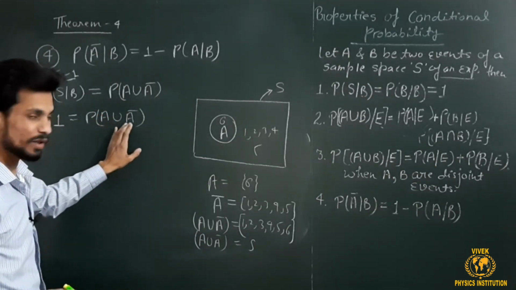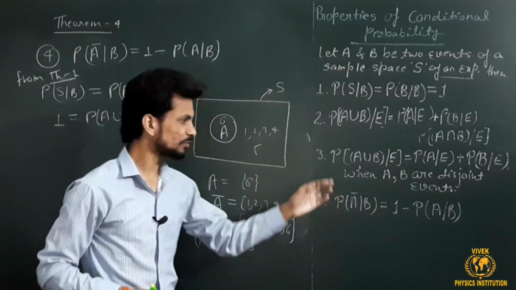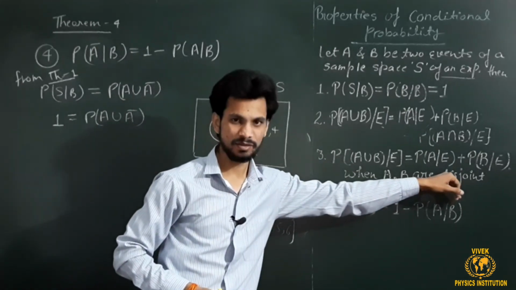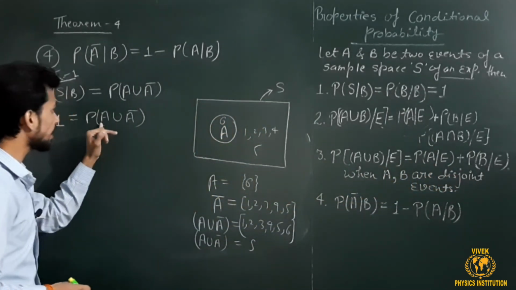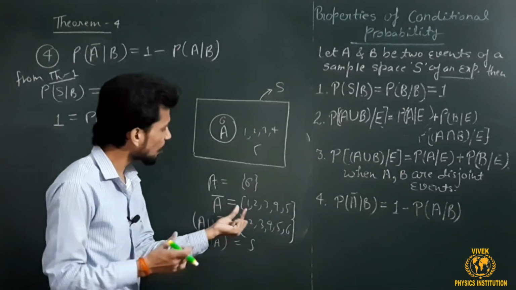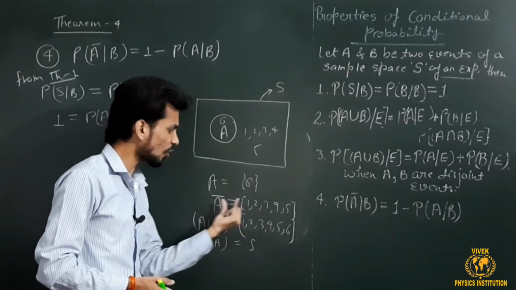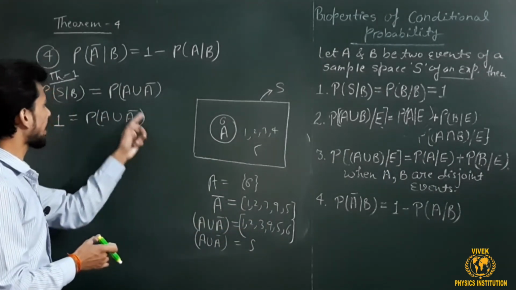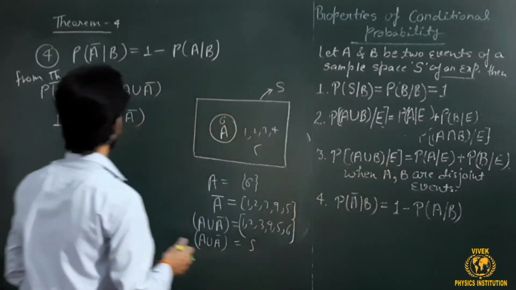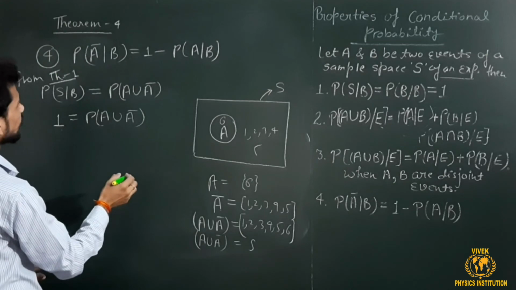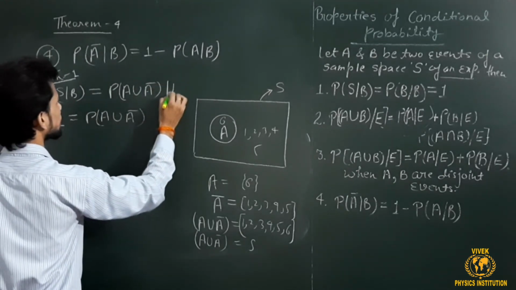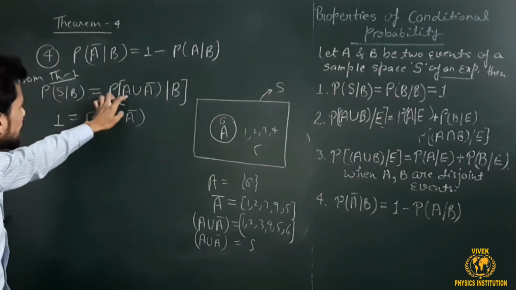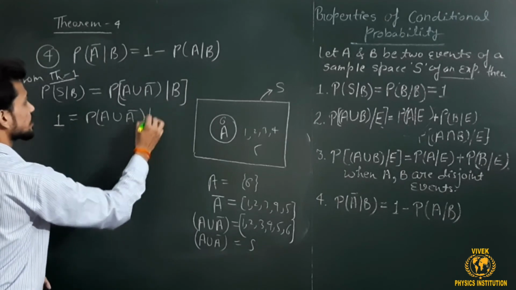Now P of A union not A under B can be opened by which theorem, 2 or 3? By theorem number 3, because theorem number 3 tells about disjoint sets or disjoint events. And here A and not A are disjoint sets, because there is nothing common between event A and event not A. So this value can be opened by this formula. This is S under B, this is S replaced by A union not A under B.